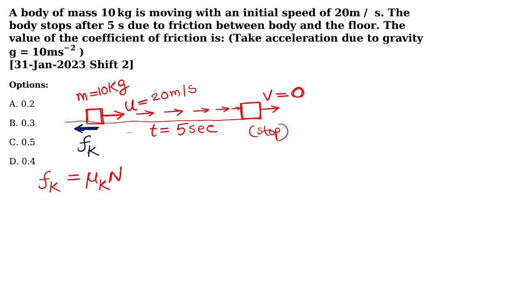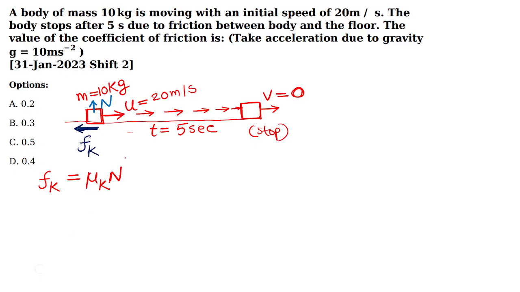So we have studied it as a law of friction. Understood? I have written it. Law of kinetic friction says that the kinetic friction is equal to mu k into N. N is the normal reaction. The ground applies an upward force on the body. That is normal reaction.